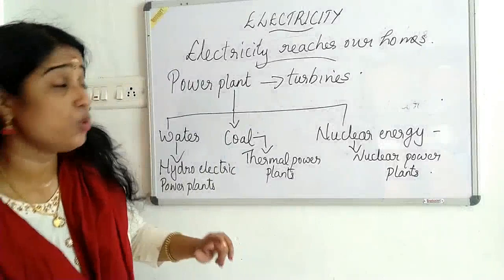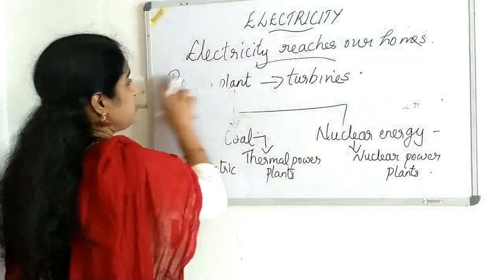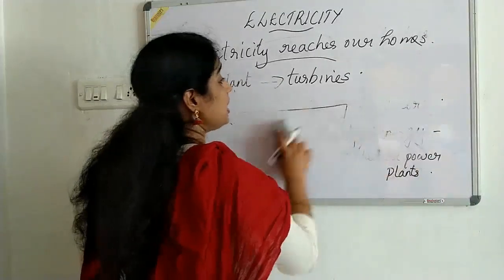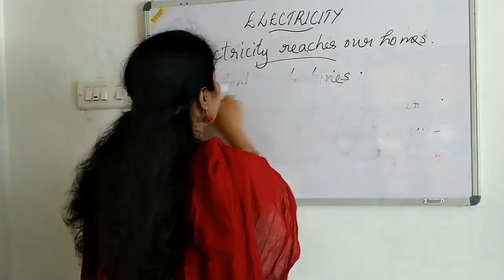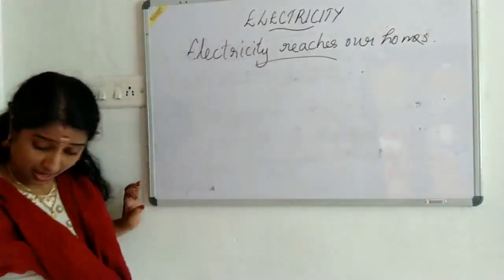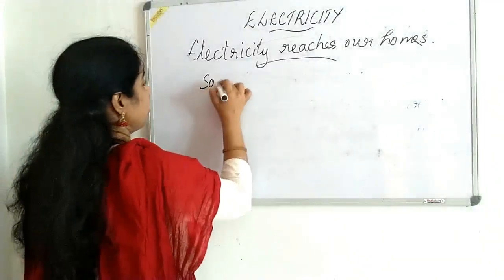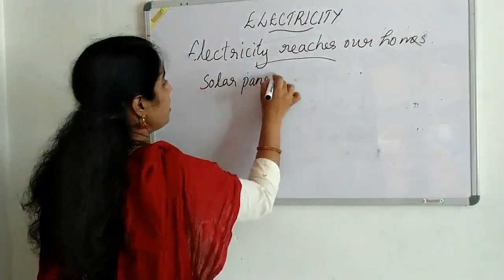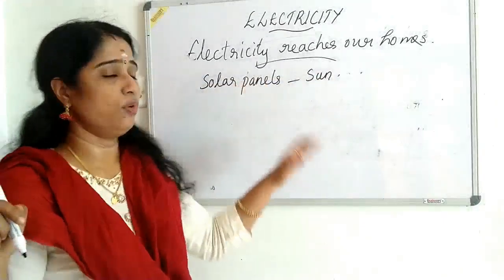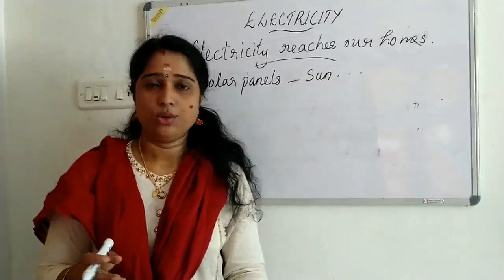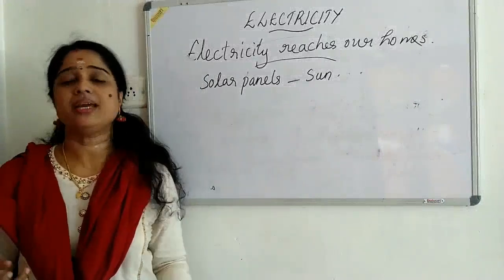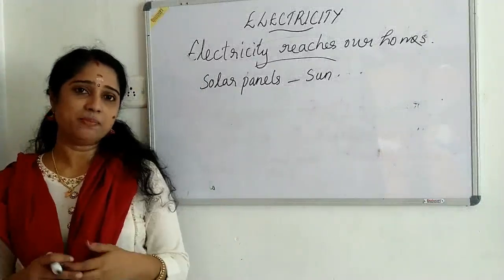One more thing that all have heard about is solar energy, isn't it? The solar panel can also produce electricity. The solar panels use the power of the sun, or the sun's heat or energy, for producing what? Electricity. Some people are fixing solar panels in their houses, and we will get full-day electricity from the solar panel without paying any money.